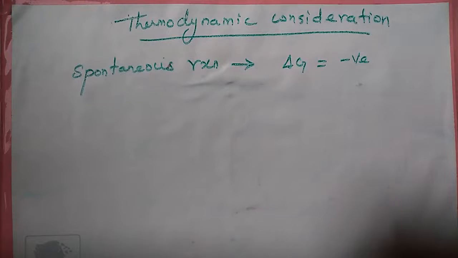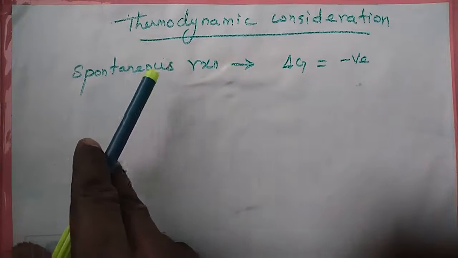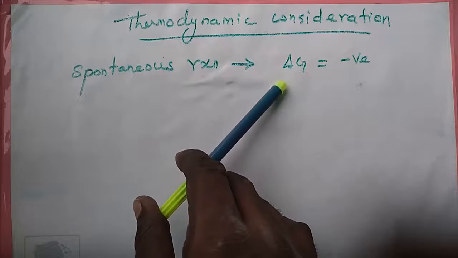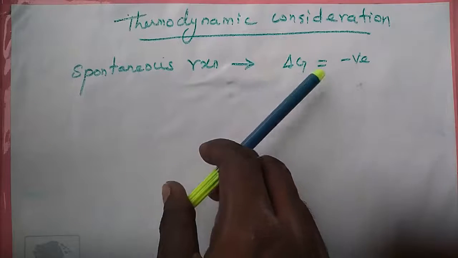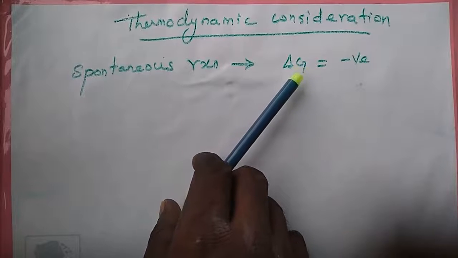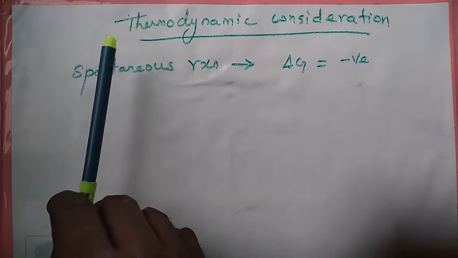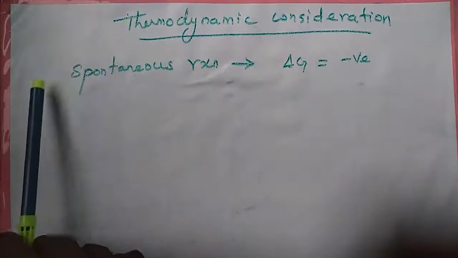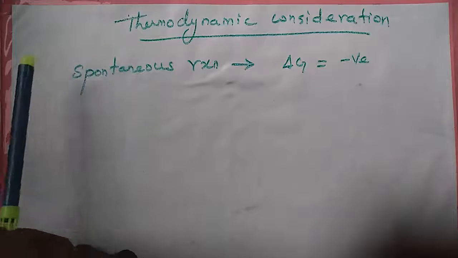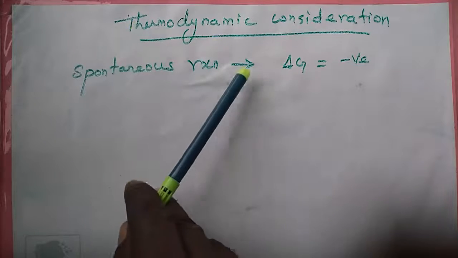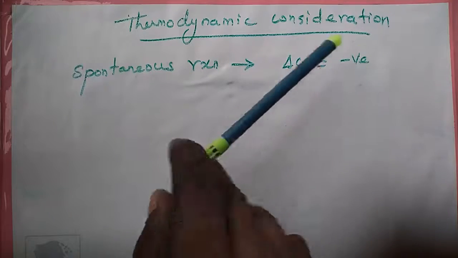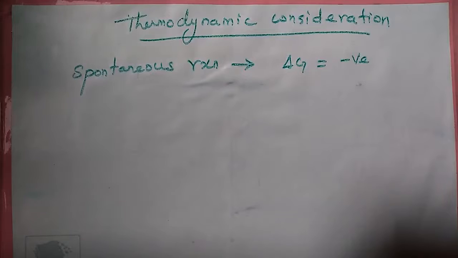Listen, for a spontaneous reaction, the change in free energy delta G, where delta G means Gibbs free energy, should be a negative value. Listen again one more time. The suitable reducing agent is selected based on thermodynamic consideration. If the reaction is spontaneous, the change in Gibbs free energy should be negative.